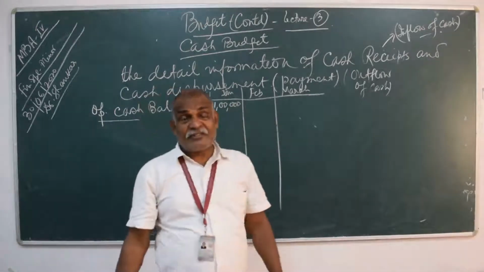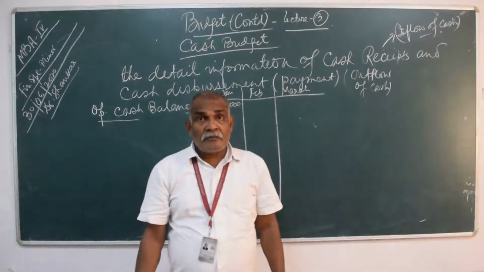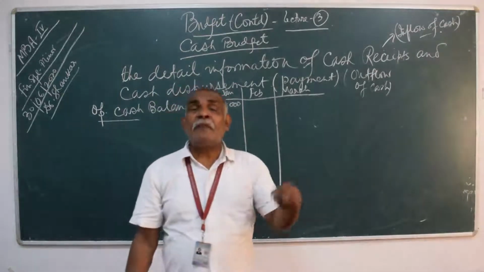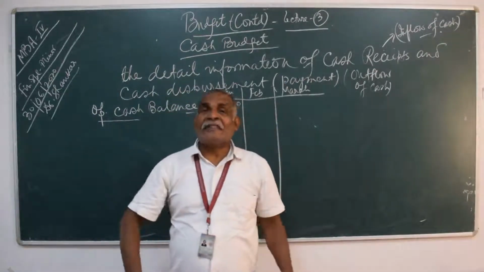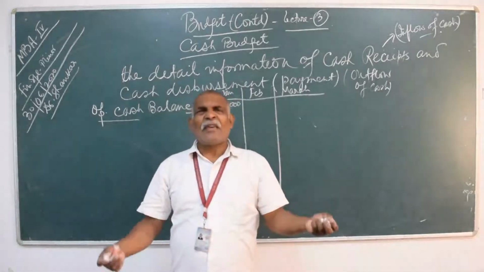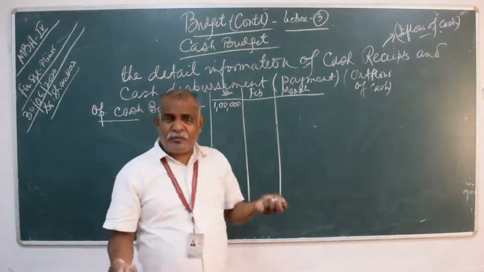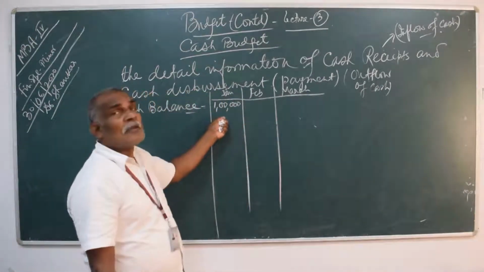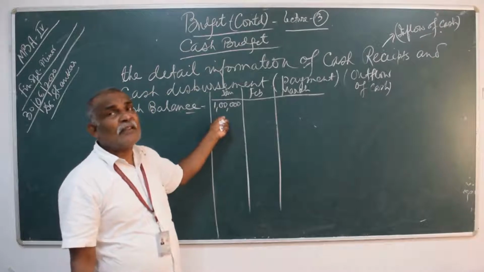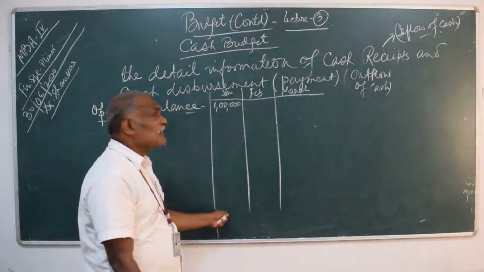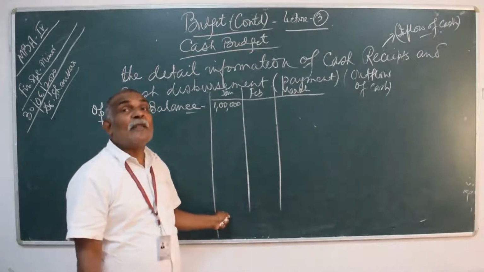Sometimes it is necessary that the organization should maintain a minimum cash balance of 1 lakh every month. Or sometimes there is no such information. Maybe in February the closing cash balance of January will be 1,20,000.